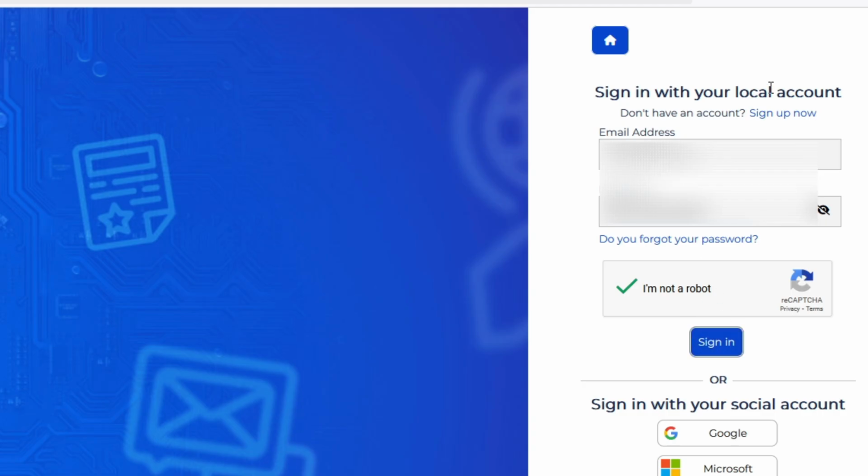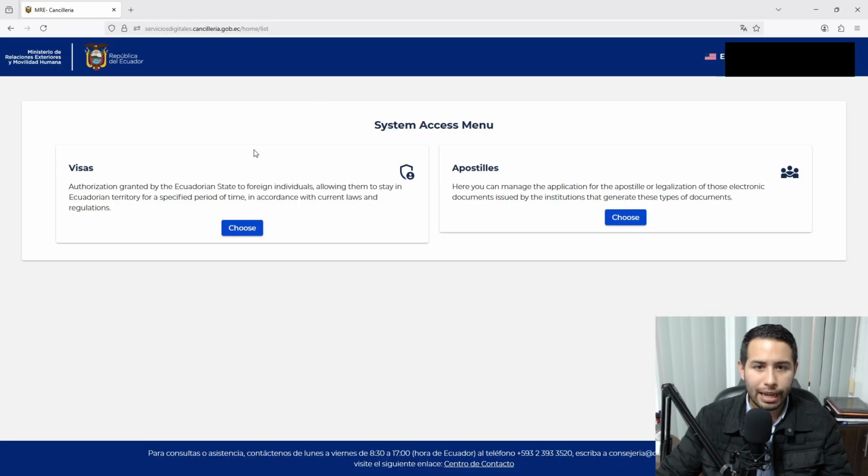in. When you sign up, you also have the option of Google and Microsoft. If you're a person that prefers to have everything in one place and all easy, you can choose your Gmail account or your Outlook, Hotmail, and enter through that when you sign up. But since we did it personalized with the email and I already have a password, I'm going to sign in normally. We click and we have this screen.